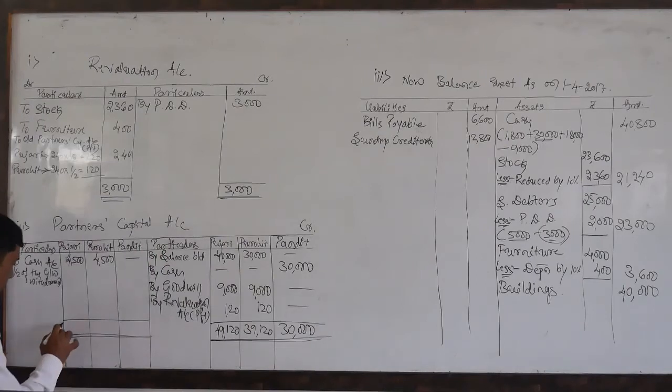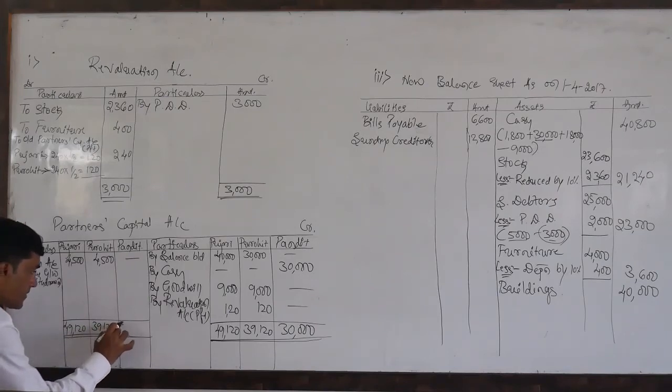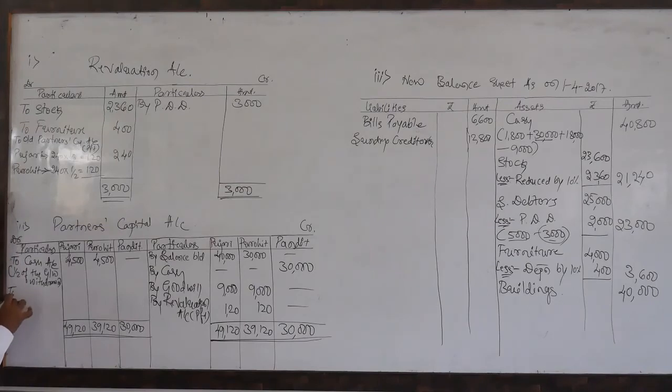So look here, 49,120, 39,120. This one is the 30,000 to balance, carried down, balance sheet figure.